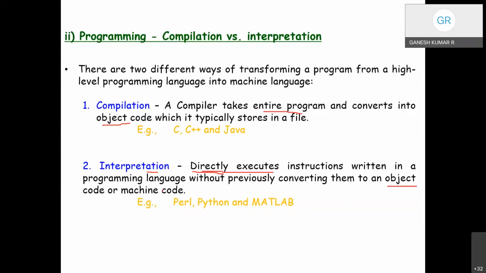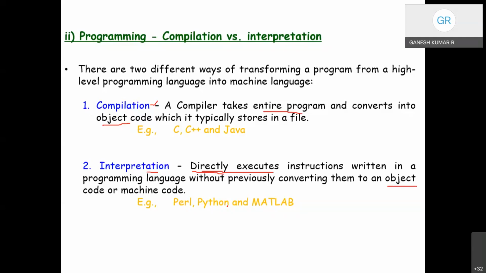We won't get a copy like the .obj of compilation. It won't be available because all the instructions are directly executed. In addition to Python, Perl and MATLAB also fall under the category of interpreters.